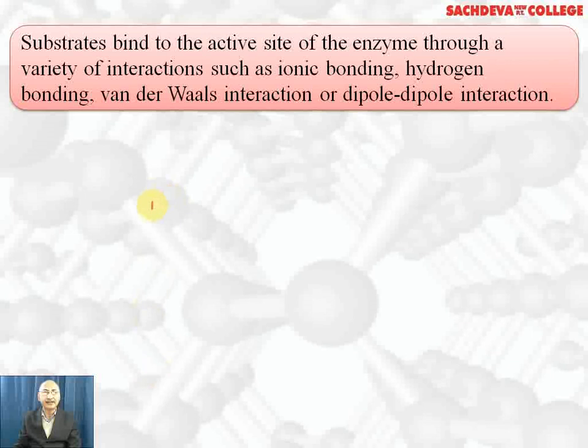Substrate binds to the active site of the enzyme through a variety of interactions. In some cases, it is ionic bonding when they are polar molecules. It can be hydrogen bonding or van der Waals force of attraction or dipole-dipole attraction, which is especially between the polar molecules.